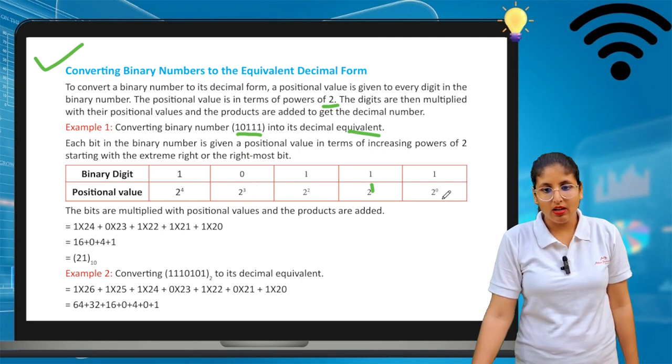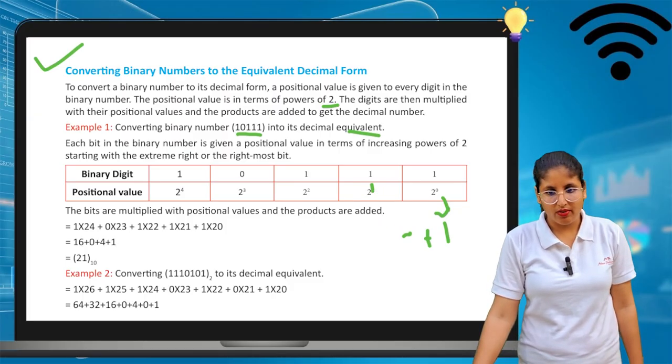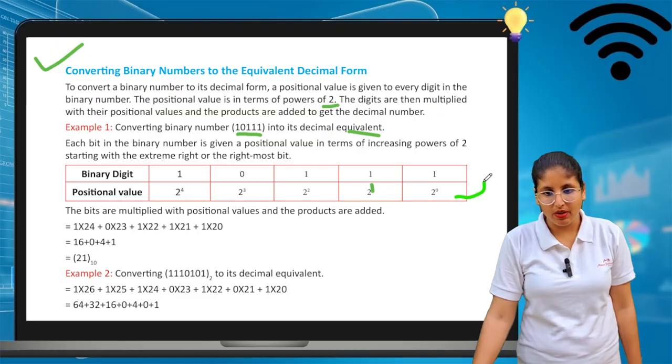See, 2 power 0 is 1. We multiply this number with this number, so here it comes up 1. Now 2 power 1 is 2, multiplied with 0, so it comes up 0.